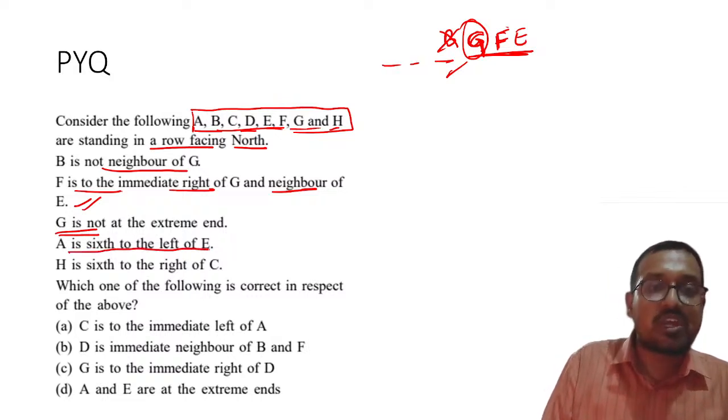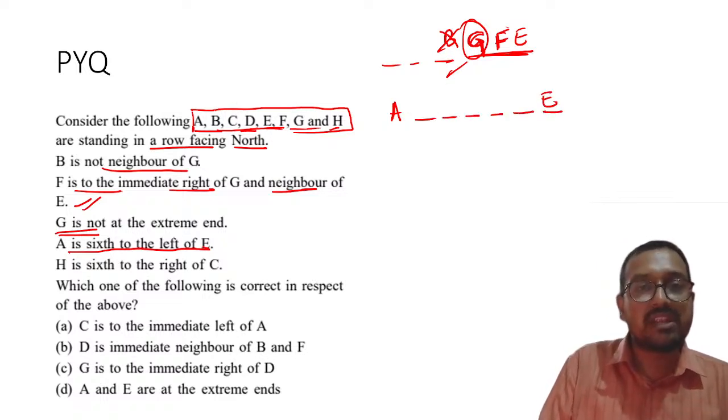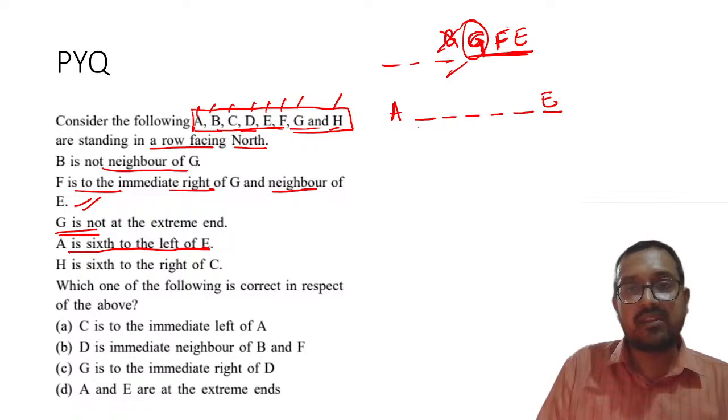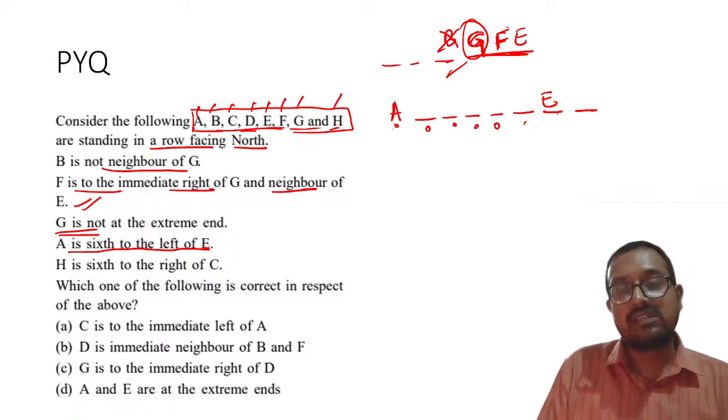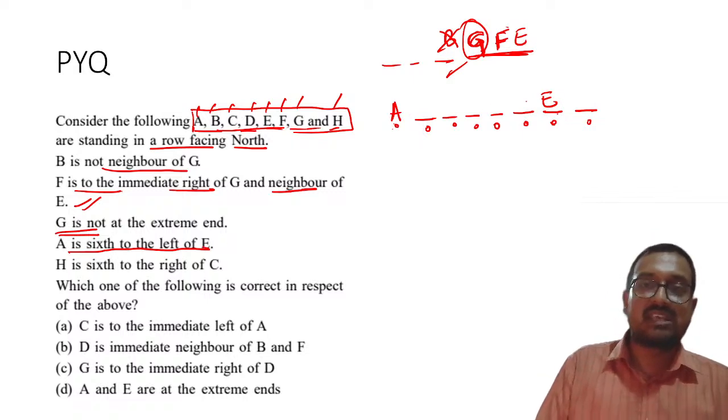A is 6th to the left of E. So let me write A, 1, 2, 3, 4, 5 and 6th is E. How many people are there? 1, 2, 3, 4, 5, 6, 7, 8. Already 7 people are there, so one more position will be vacant. I have marked 8 places, and A and E are placed.